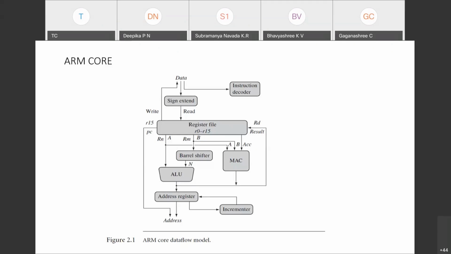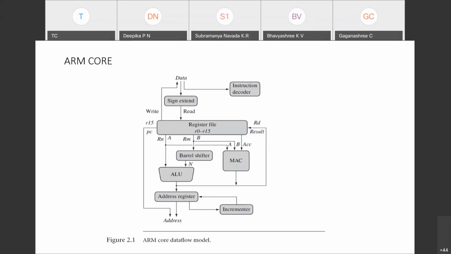Please remember, the ARM processor makes less use of memory. If it wants to make use of external memory, it needs special instructions called load and store instructions. If it repeatedly uses load and store instructions, it means it is consuming more cycles for execution. Then we cannot call it a RISC processor. A RISC processor has to consume less memory and fewer cycles to execute the instruction. Why does it consume fewer cycles?